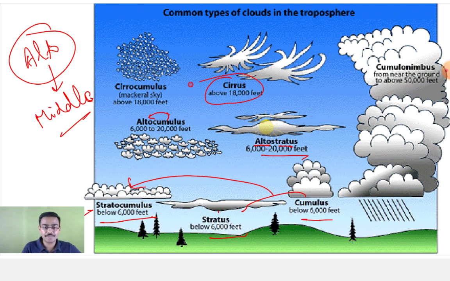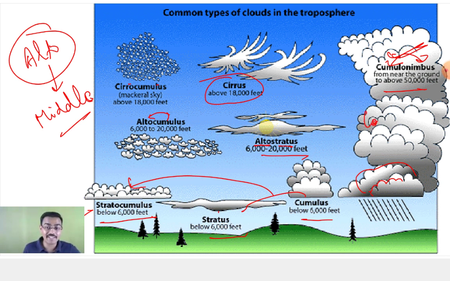Next is your cirrus clouds. Cirrus clouds is like your feathery clouds, high clouds. Then cirrocumulus, when you have this cotton heap-like structure at a great height. Cumulonimbus. Nimbus is your rain clouds. So when you have this cotton heap-like structure going from low to great height, that is cumulonimbus clouds. These are the clouds which bring maximum rainfall.